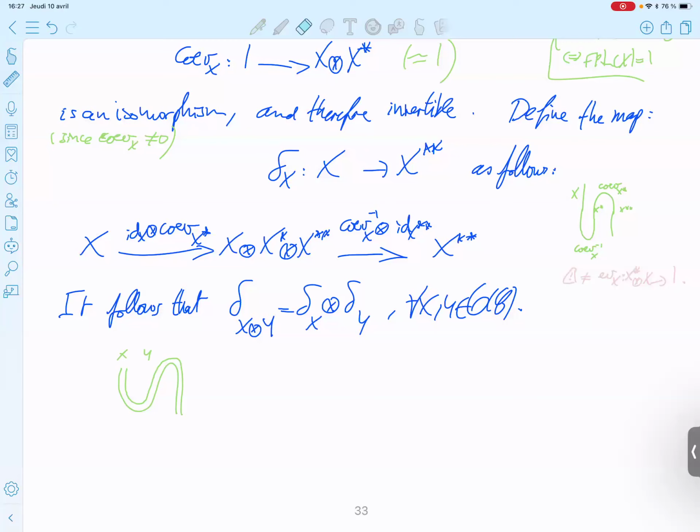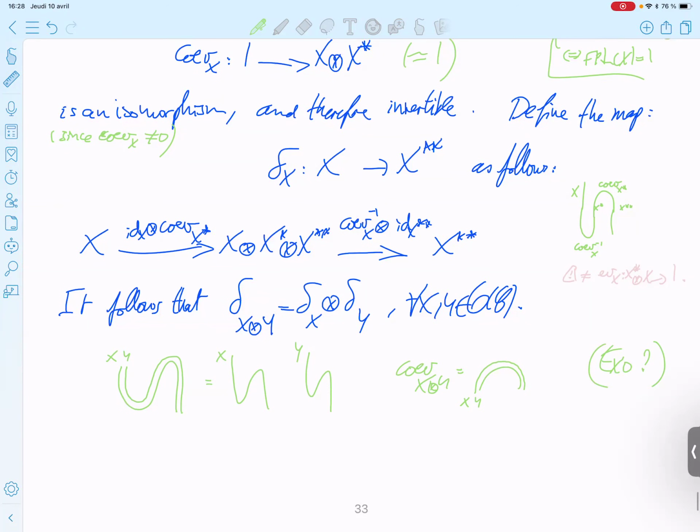This is equal to the picture with the co-evaluation of X tensor Y. I leave it to you to check that as an exercise.